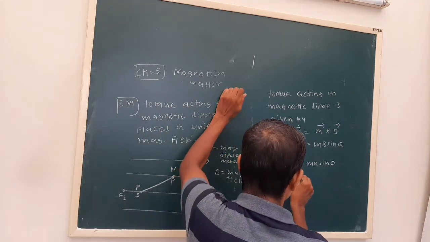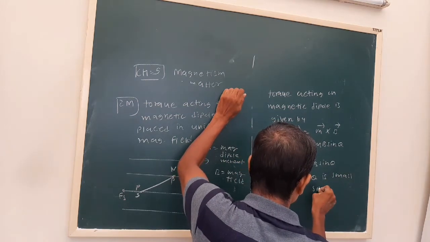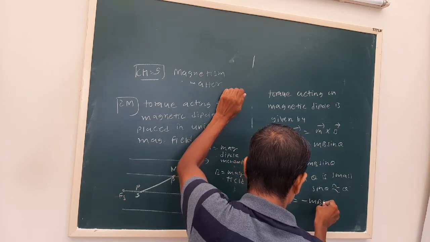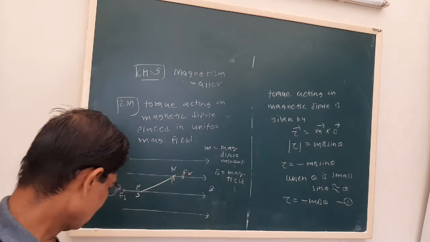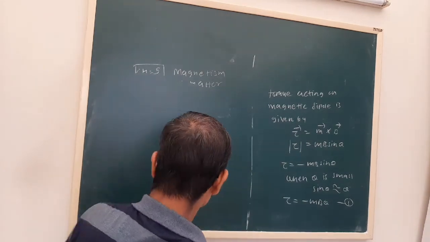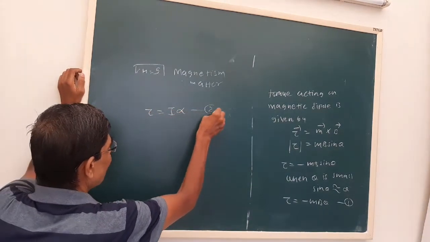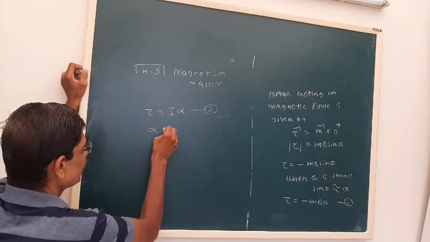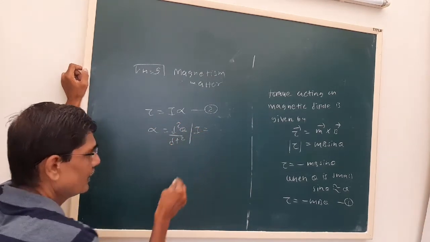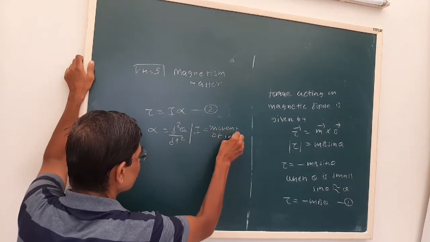Now we have to take some approximation. When theta is small, we can take sin theta approximately as theta, so torque is equal to minus mb theta. Now in rotational motion we studied that torque is equal to I alpha, where alpha is the angular acceleration, given as d square theta by dt square, and I is the moment of inertia.